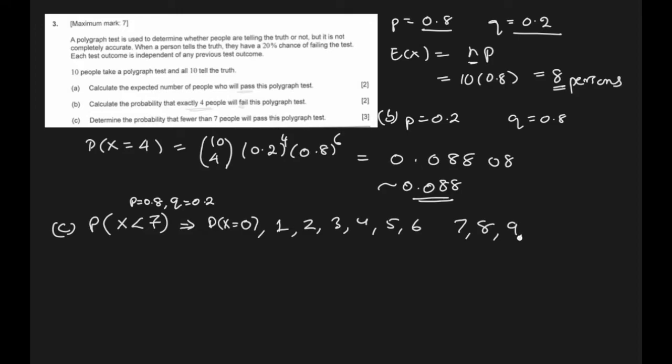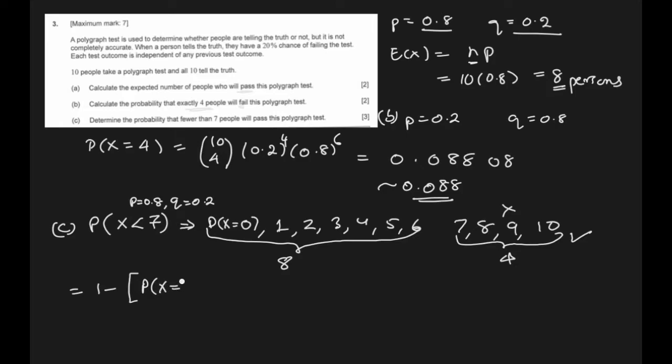7, 8, 9 and 10. If I calculate these, there are 8 possibilities. And if I calculate these, there are just 4 possibilities. So I'll prefer to calculate these 4, and because we don't want them, we'll make them 1 minus. So what I mean is this: 1 minus